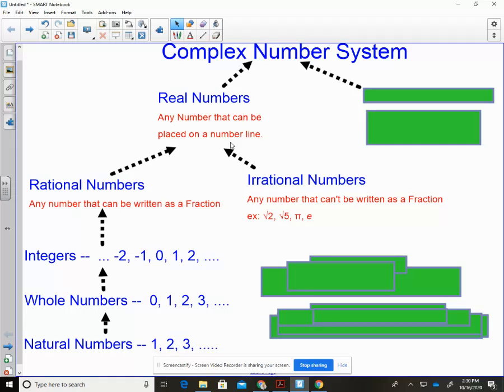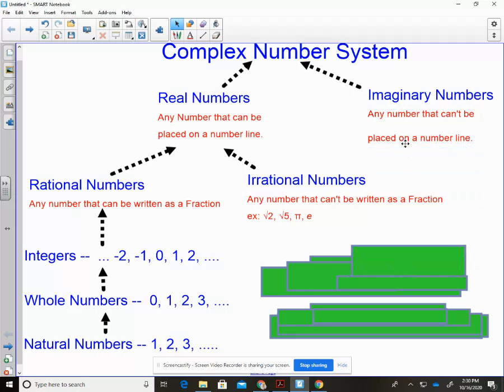So then what about numbers that can't be placed on the number line? They're called imaginary numbers. Okay. Any number that can't be placed on the number line. And that's where we come in with i. Okay. And we deal with that imaginary number. So the real numbers and imaginary numbers make up the complex number system.